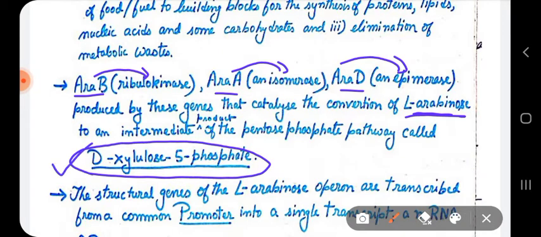Now this D-xylulose 5-phosphate is an intermediate product of the pentose phosphate pathway. So simply, ARA B, ARA A, and ARA D encode enzymes which catalyze the conversion of arabinose to D-xylulose 5-phosphate, an intermediate of the pentose phosphate pathway.